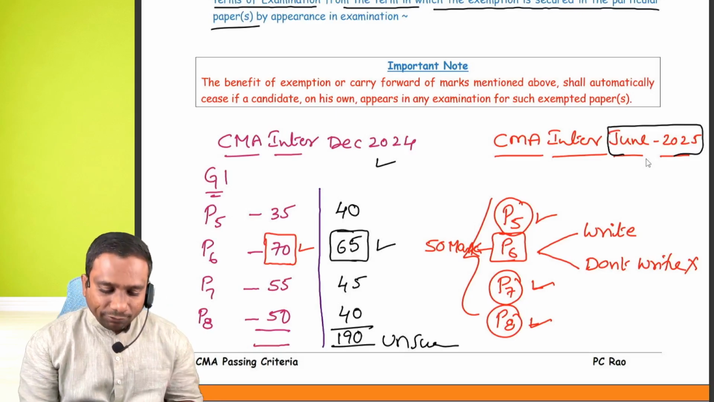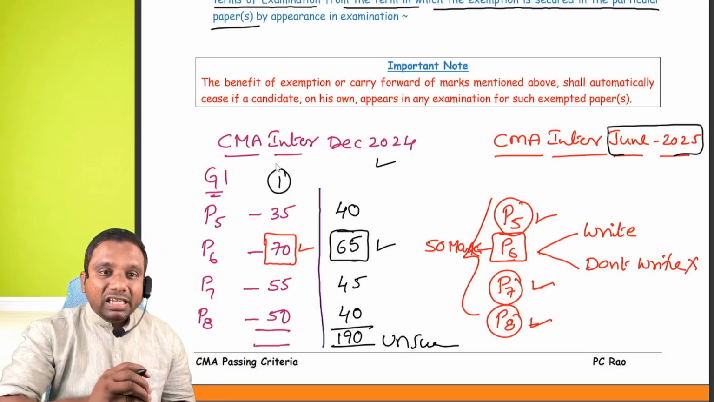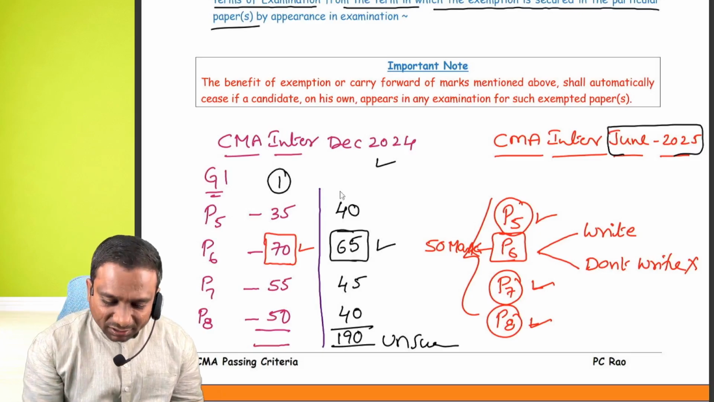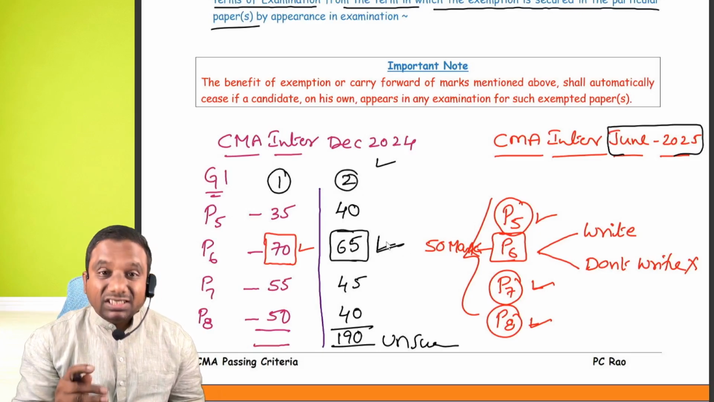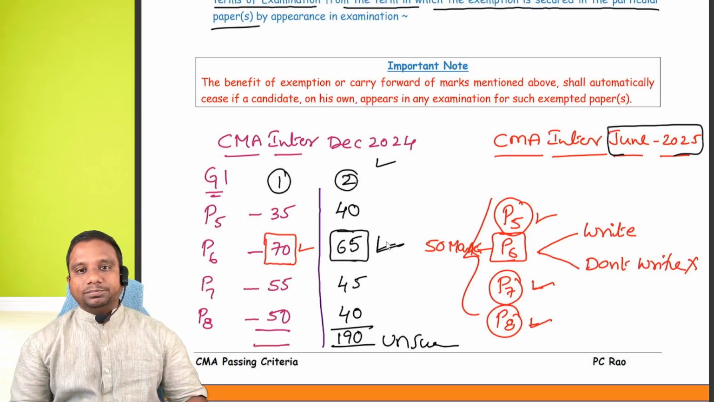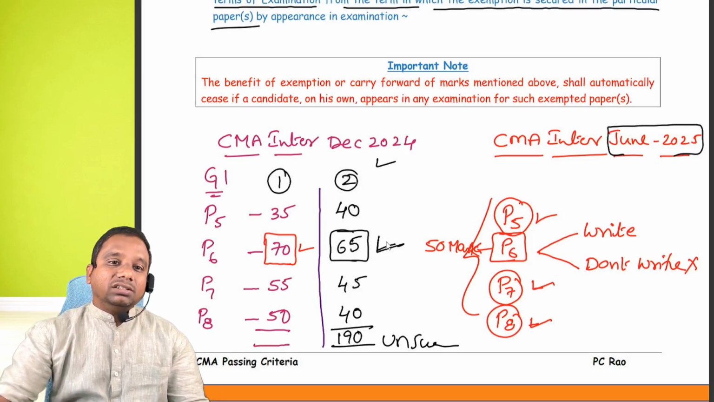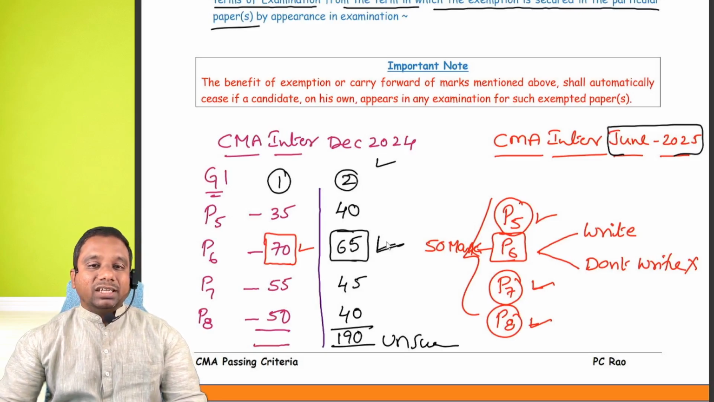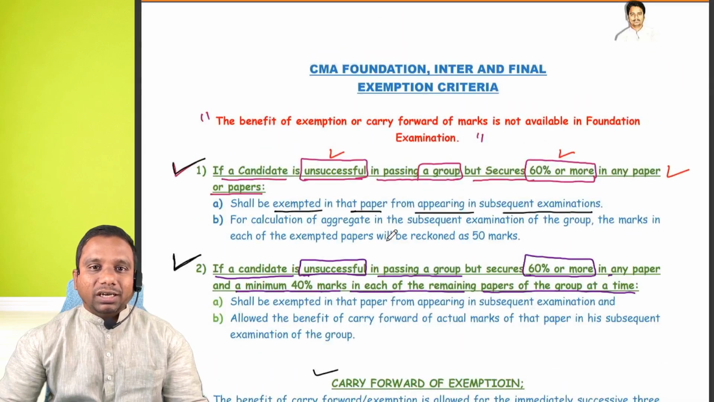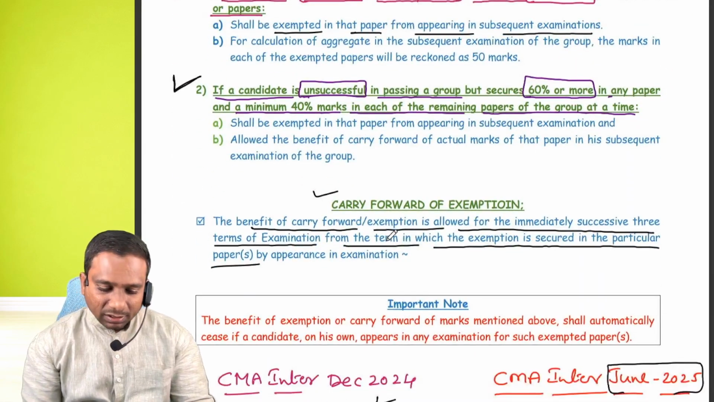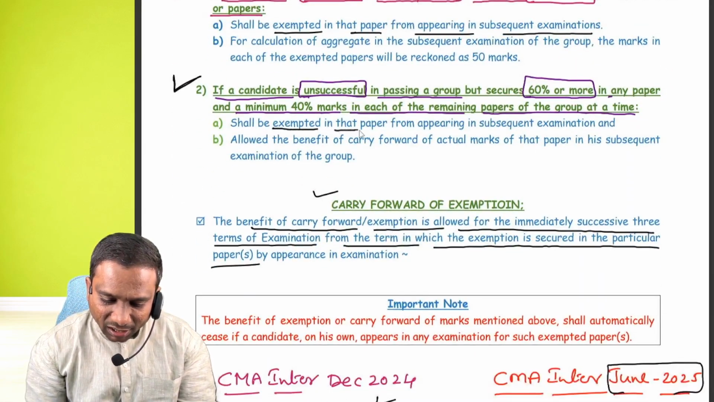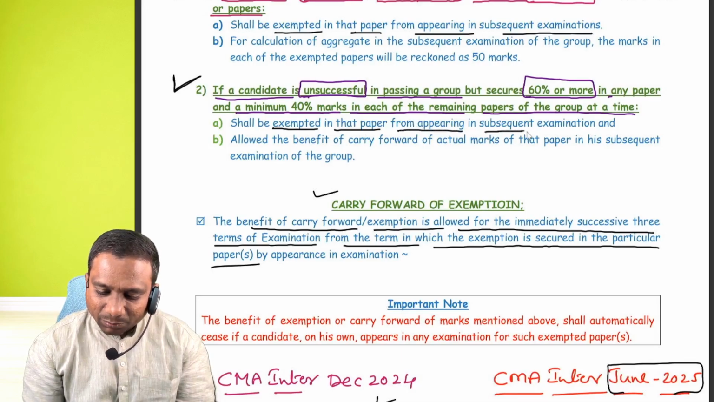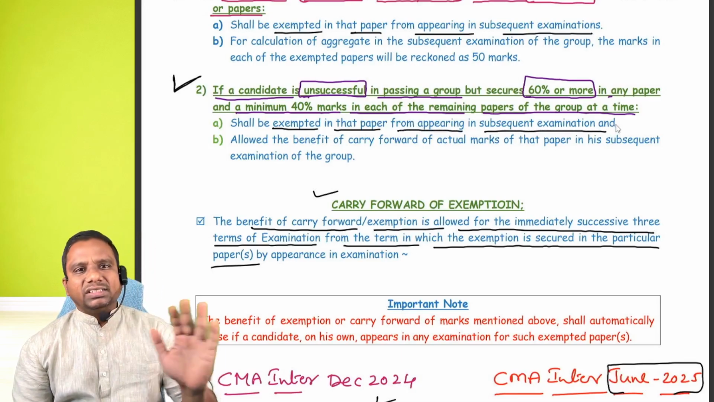Means in the first category only 50 marks are carried forward, but in the second category total 65 marks are carried forward. Observe carefully. Total 65 marks can be carried forward. Look at that, that is the criteria here. Shall be exempted in that paper from appearing in subsequent examination. Anyway, that paper is exempt.